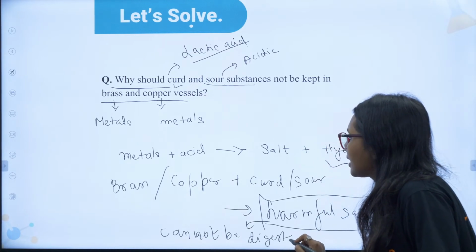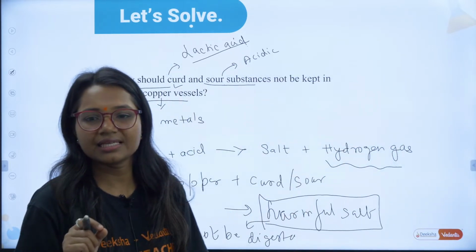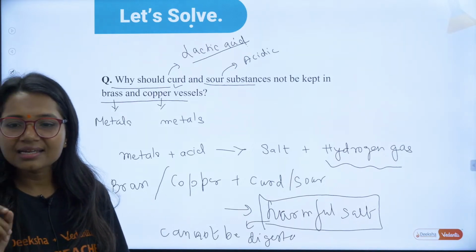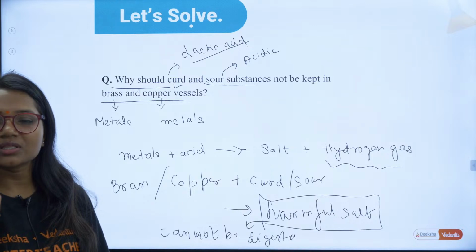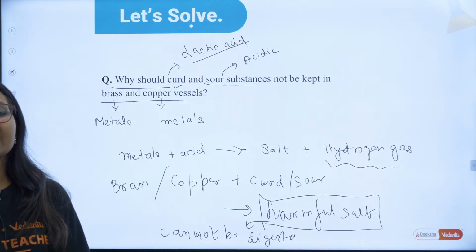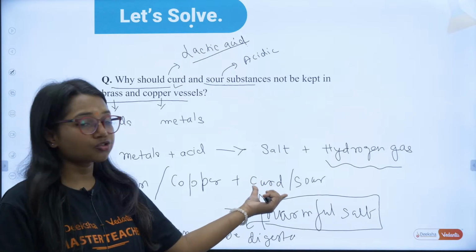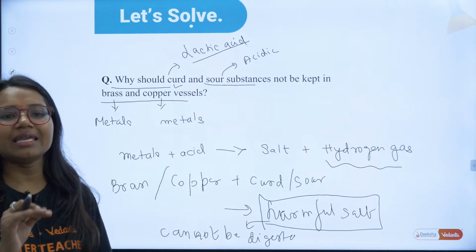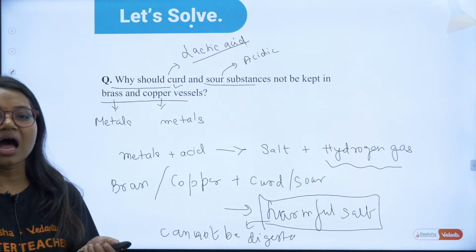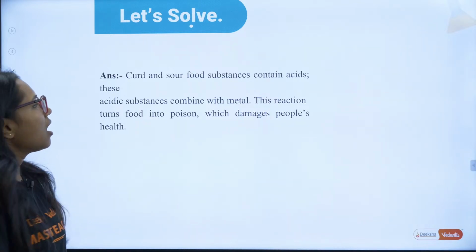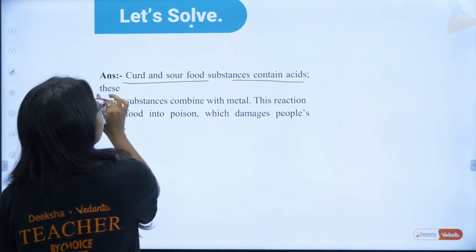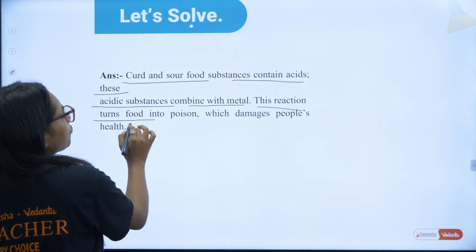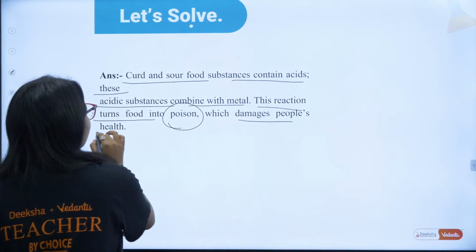Is that fine, guys? Corrosion is also a correct answer. Very good, Sumukt. Yes, lactic acid is present in curd. It reacts with the metal causing corrosion. It generates a harmful salt which our stomach cannot digest. That's why we do not keep curd or sour substances in brass and copper vessels. Curd and sour food substances contain acid. These acidic substances combine with metal. This reaction turns food into poison which damages people's health.